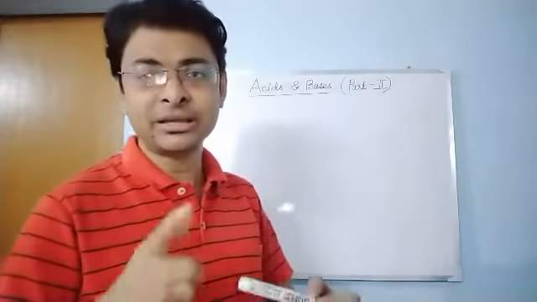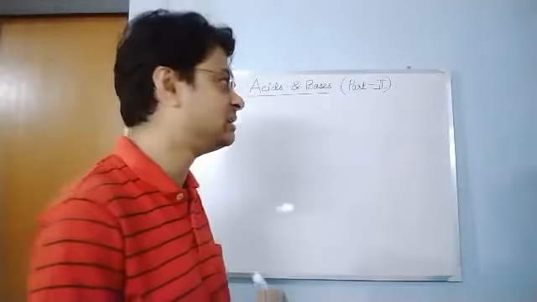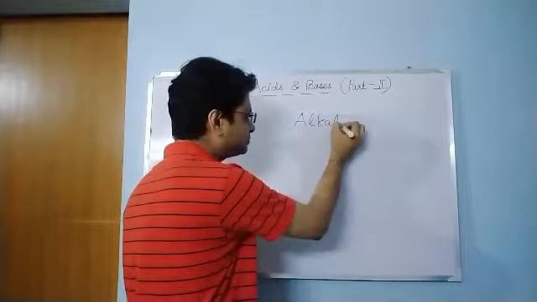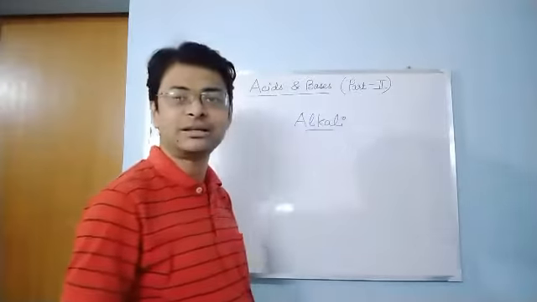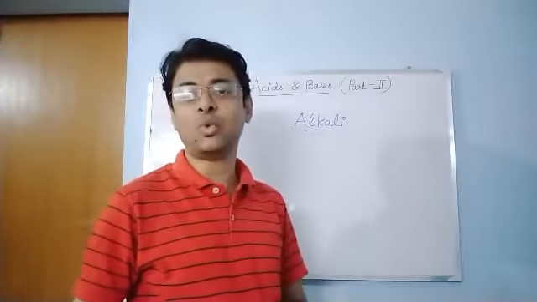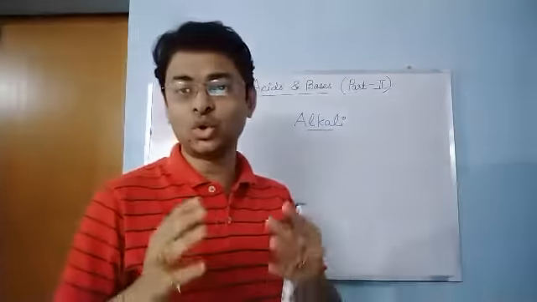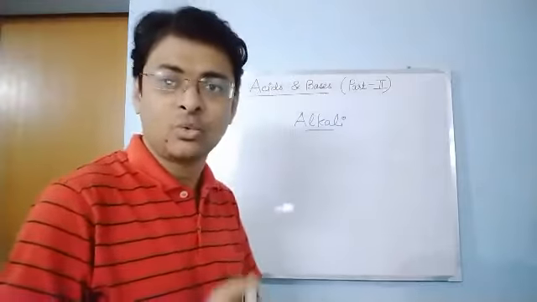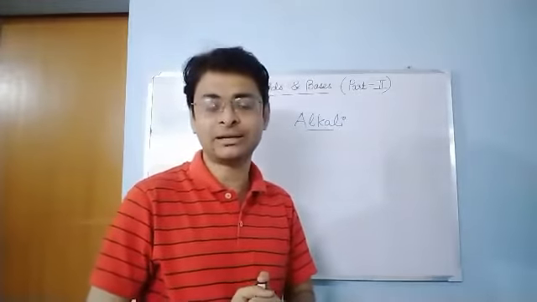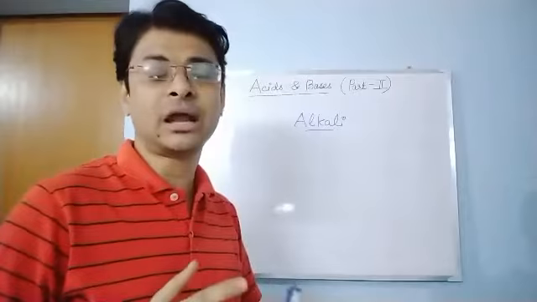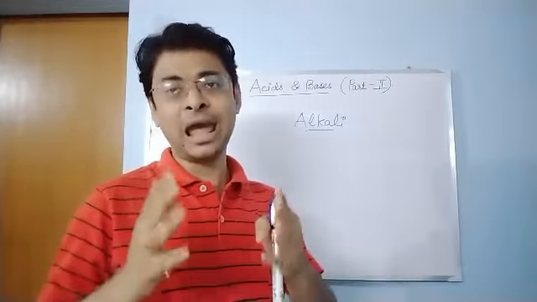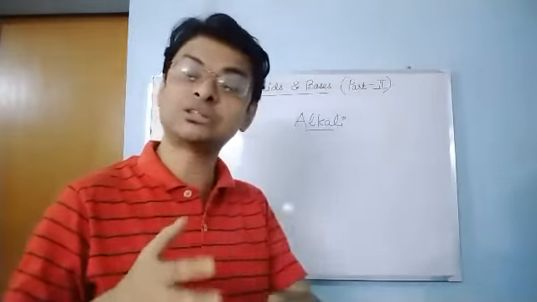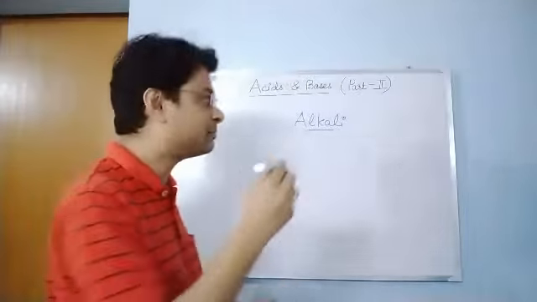Yesterday in my first lecture I missed one thing, that is alkali. Now what is alkali? Alkalis are water soluble bases. So those bases which are water soluble are known as alkalis. We have learned that bases are oxides and hydroxides of metals. But alkalis are those compounds which are only hydroxides of metals. Let me give an example.